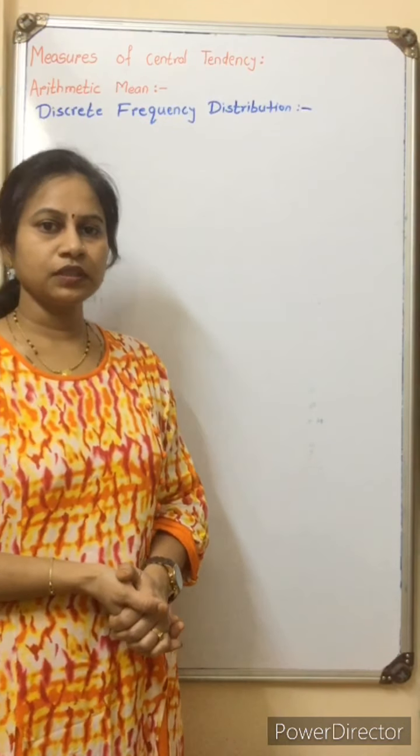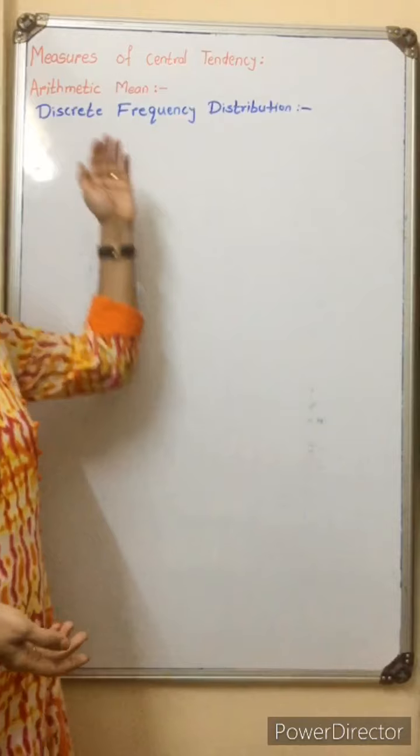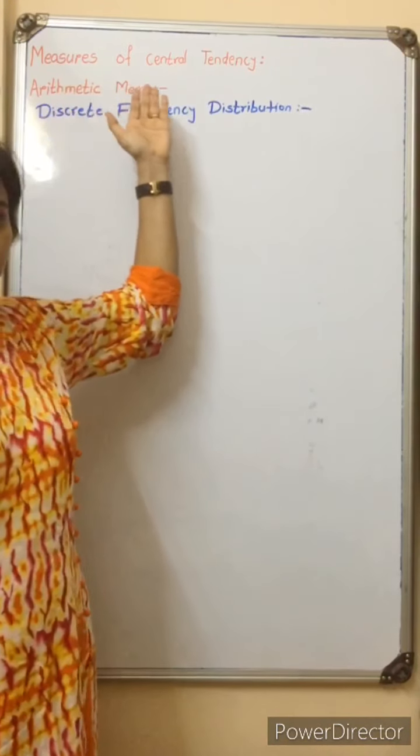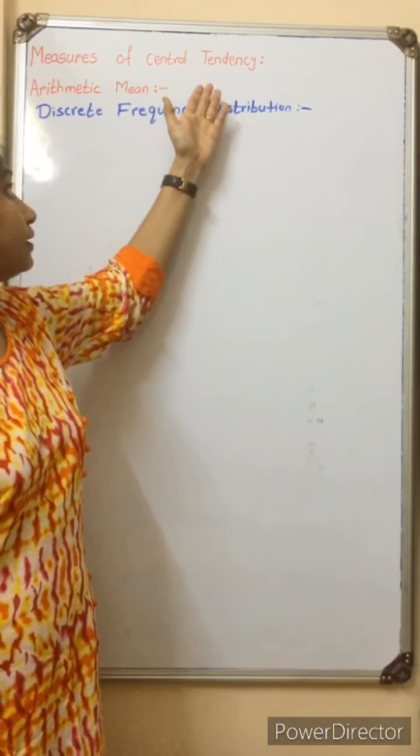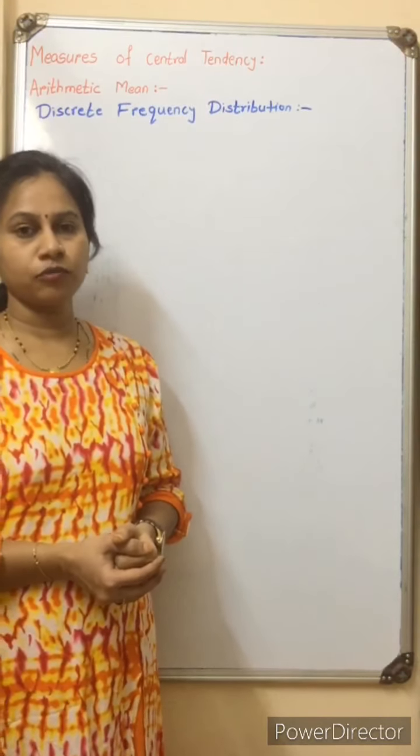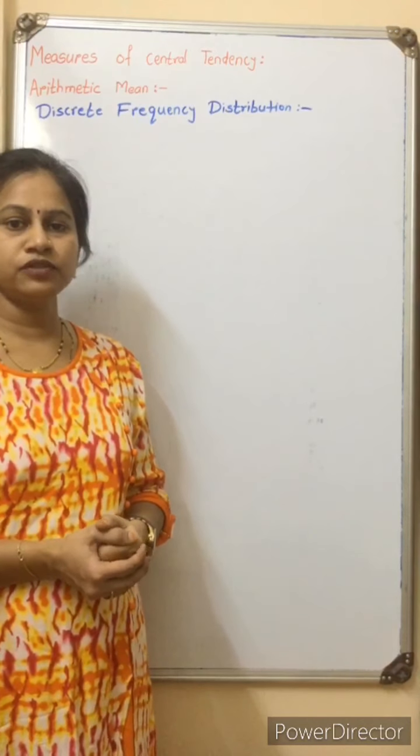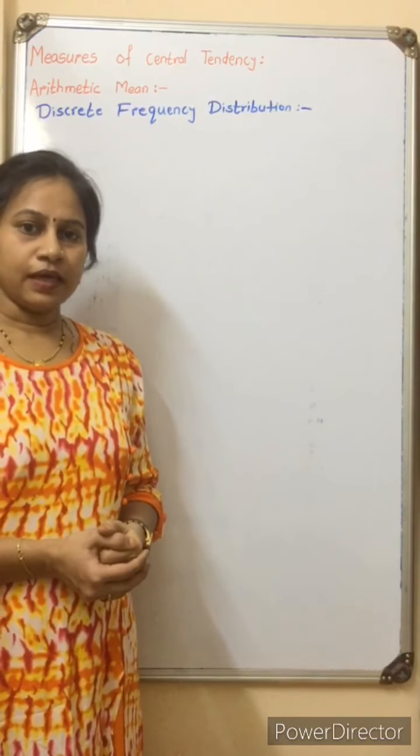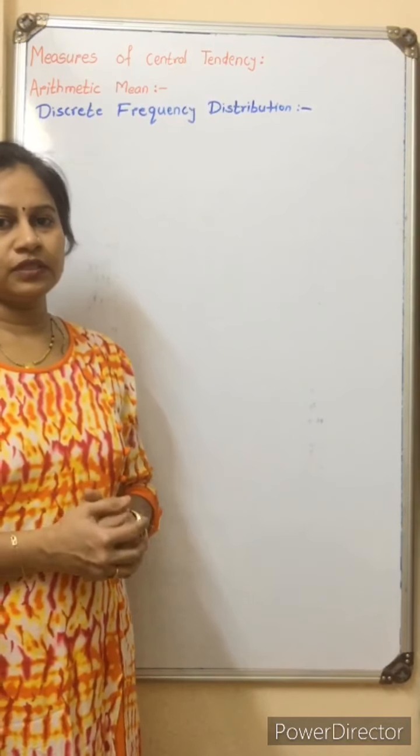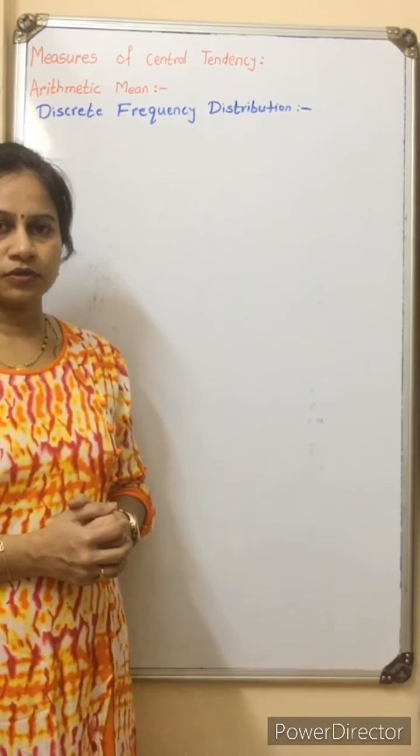We are going to see the measures of central tendency, arithmetic mean. Now what is central tendency? Then what is the basic definition or basic formula for arithmetic mean for individual data? That I have taken in the last video, and the link is given in the description box.